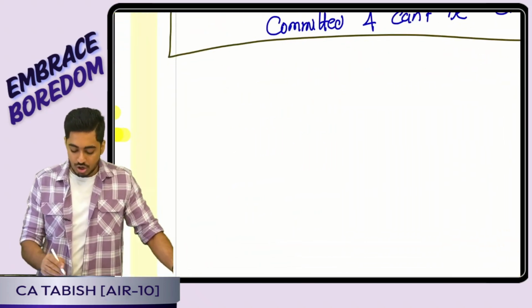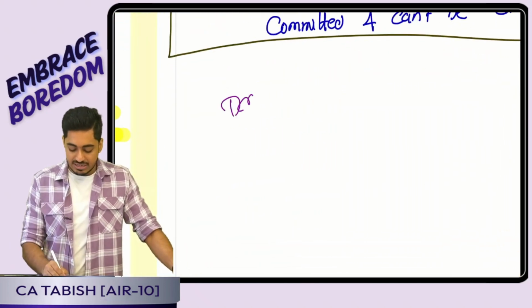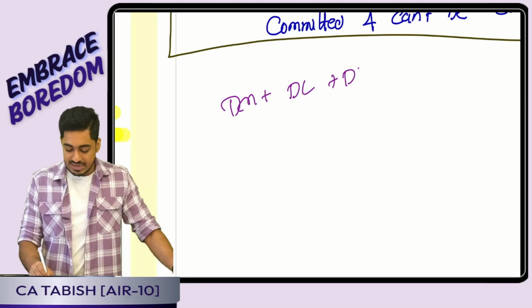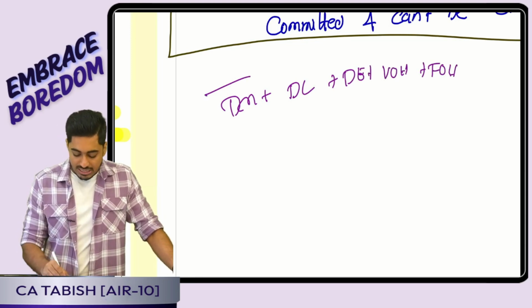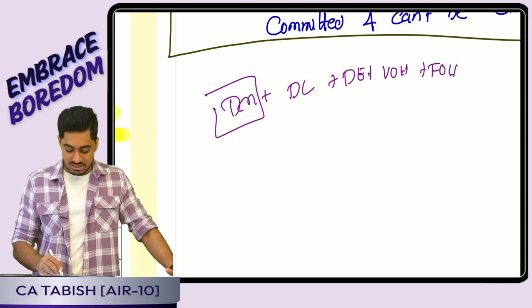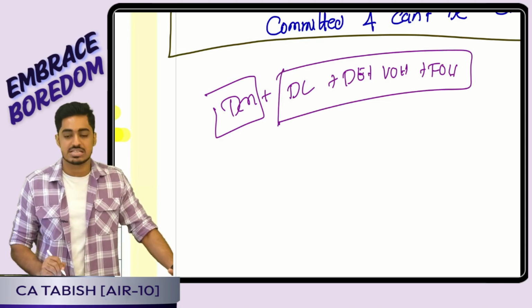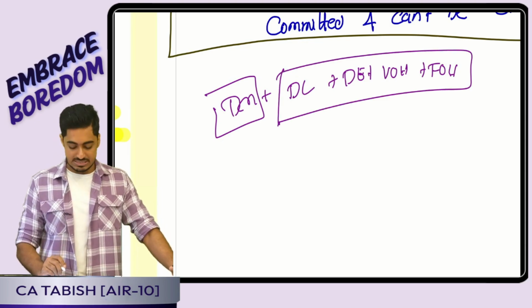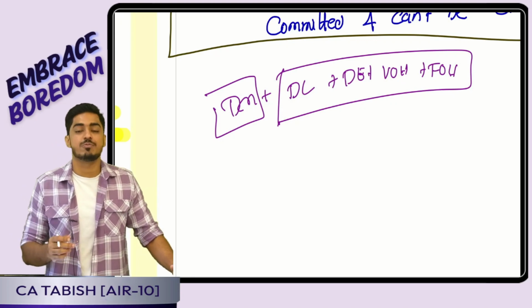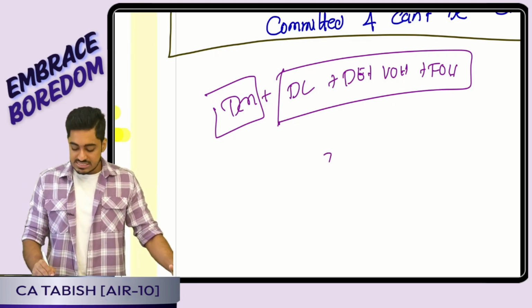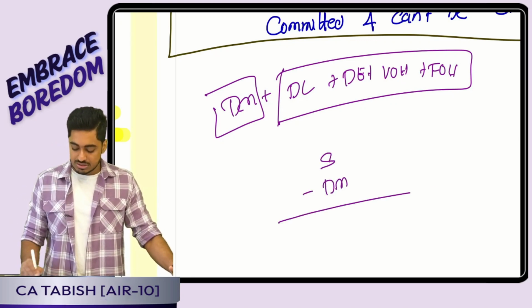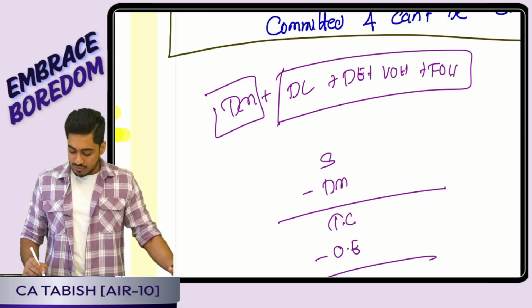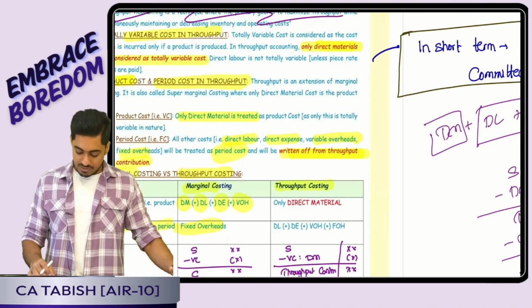That means tell me what all will be there. I have direct material, direct labor, direct expenses, variable overhead, fixed overhead. Only my direct material is my product cost. Every other cost will be shown as a part of operating expenses. Great, sir. Now, how do I come up with the profit statement in throughput? Sales minus direct material cost gives me throughput contribution, minus operating expenses gives me my profit. Yes or no, everyone? Perfect.